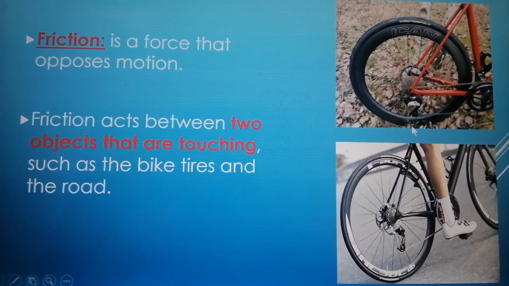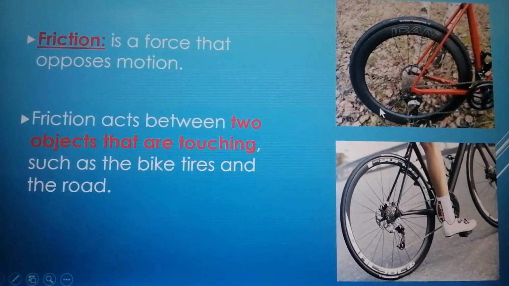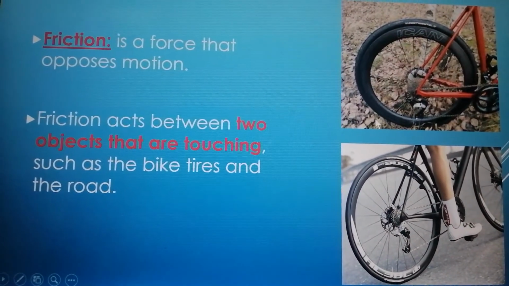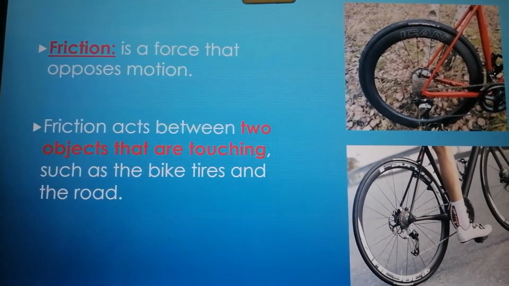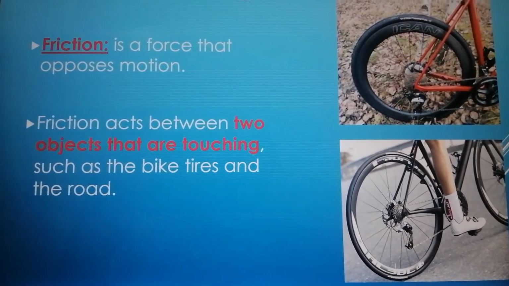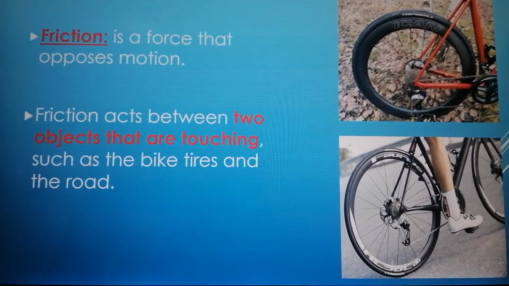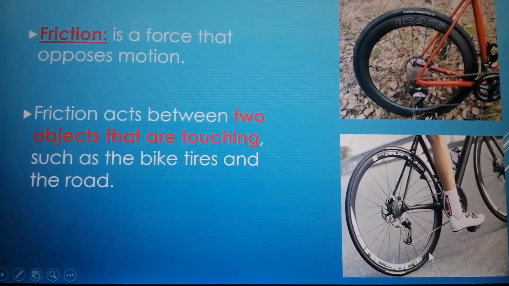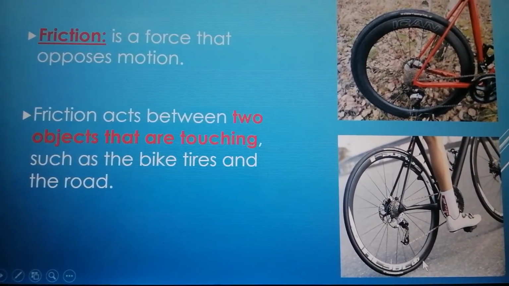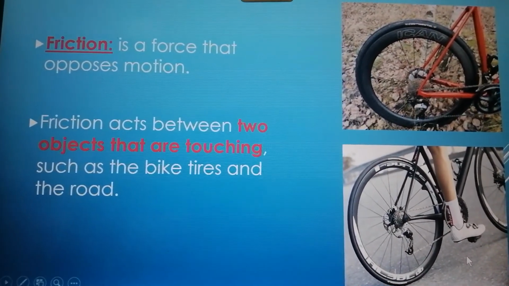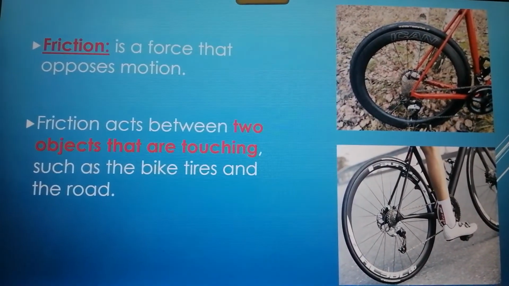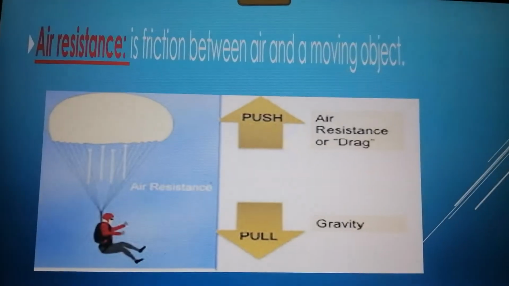So when the friction increases between the tire and the ground, the motion will be decreased or slowed down. While if the friction between them is low, they will move fast, or the speed will become fast. Okay? This is what's called friction.